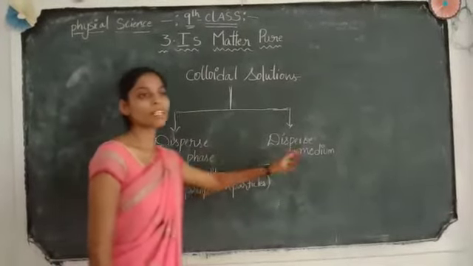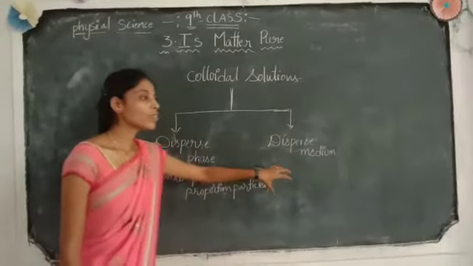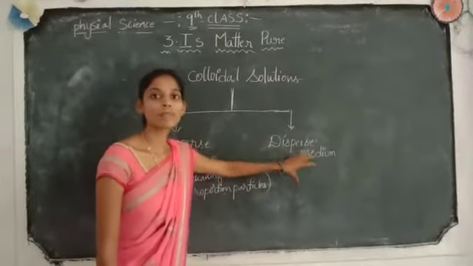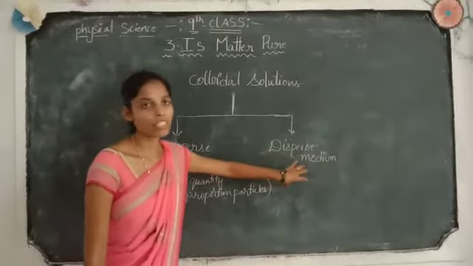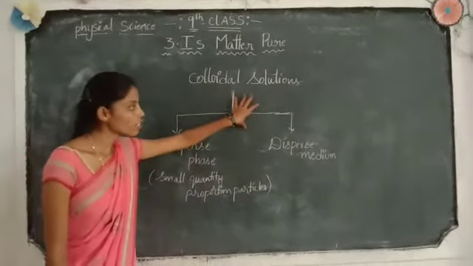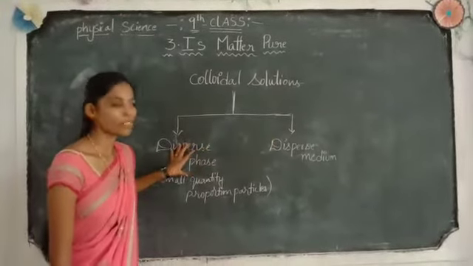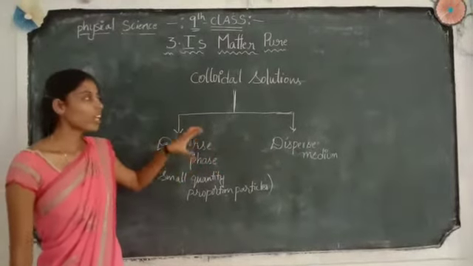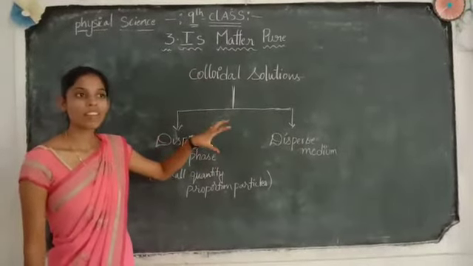The dispersion medium means the particles of the disperse phase are going to be mixed in a medium, and the medium used to disperse the phase is called the dispersion medium. So these are the two phases: colloidal solutions consist of the disperse phase and the dispersion medium. And in colloidal solutions we can see the Tyndall effect.